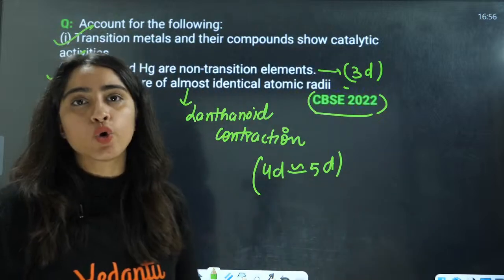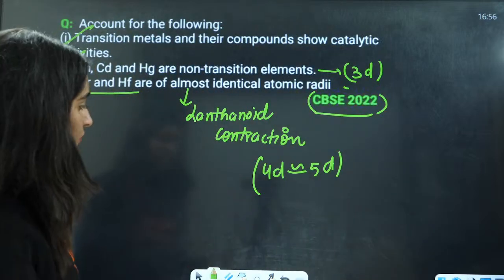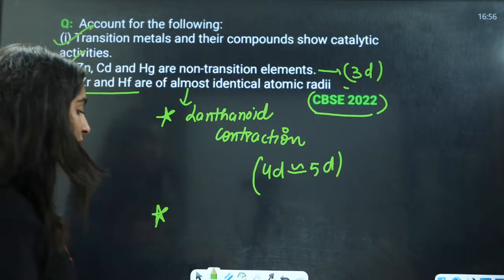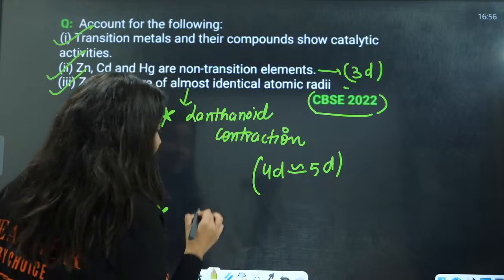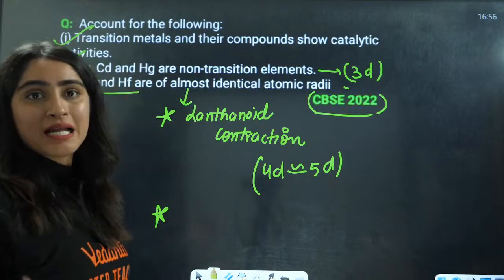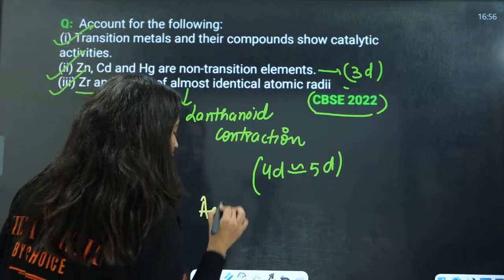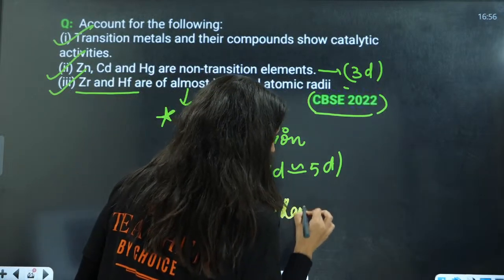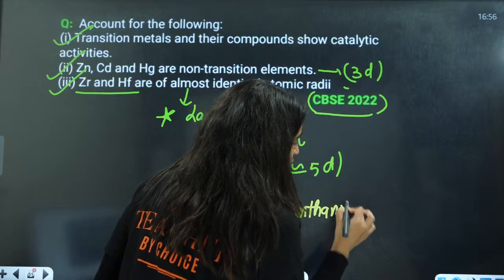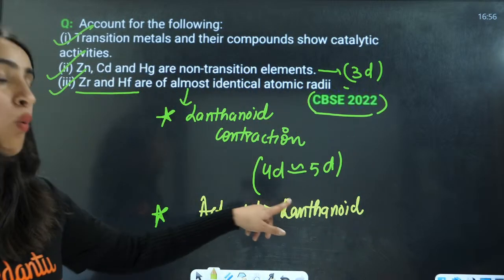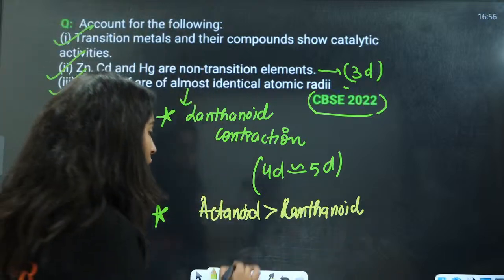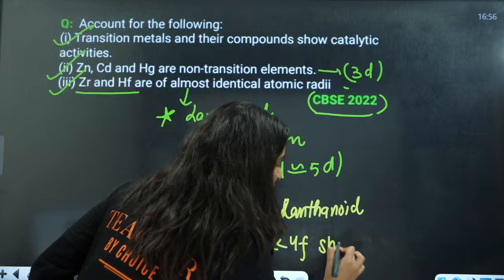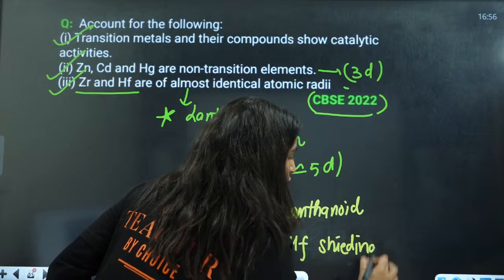They can also ask you one more thing: which is more, actinoid or lanthanoid contraction? Actinoid contraction is more as compared to lanthanoid contraction. What is the reason behind that? Because the 5f orbital has a very small shielding effect as compared to 4f.